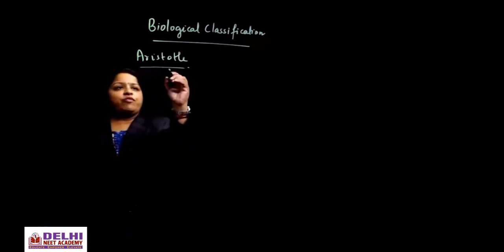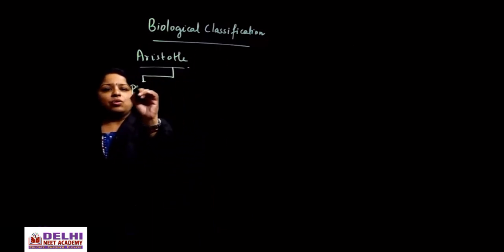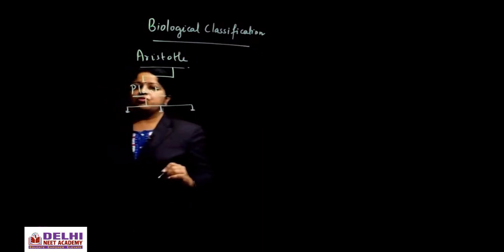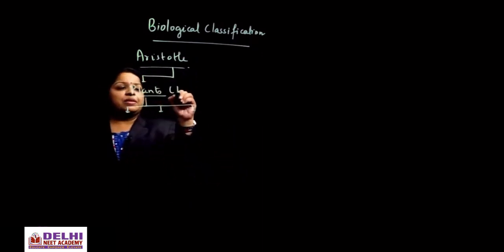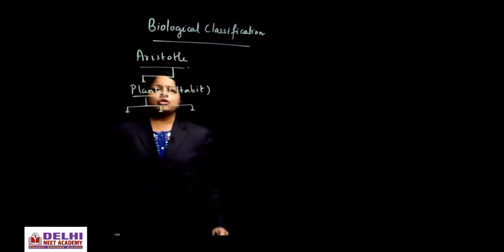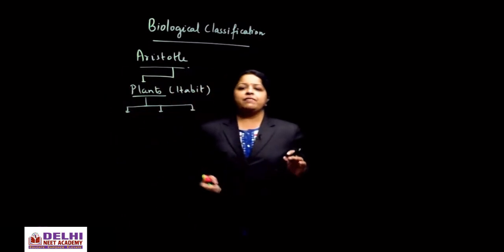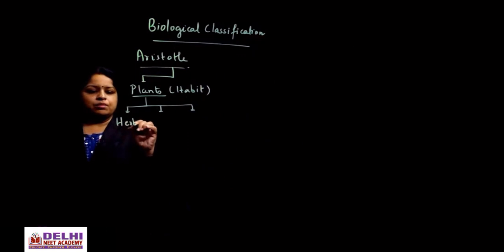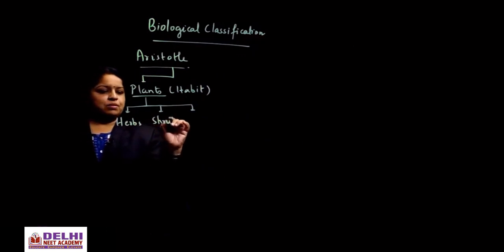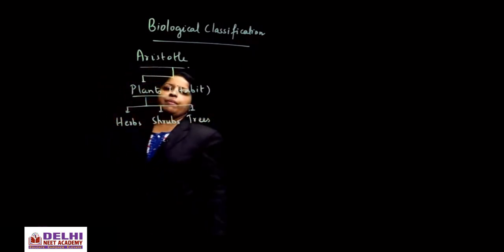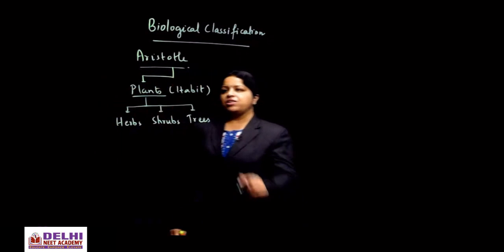So according to Aristotle's classification, plants were put into three groups, and these were on the basis of habit. Habit, you understand? Habit means body form. So on the basis of the body form, they were divided into three groups, and the three groups were herbs, shrubs, and trees. Okay, so the names of the three groups were herbs, shrubs, and trees.